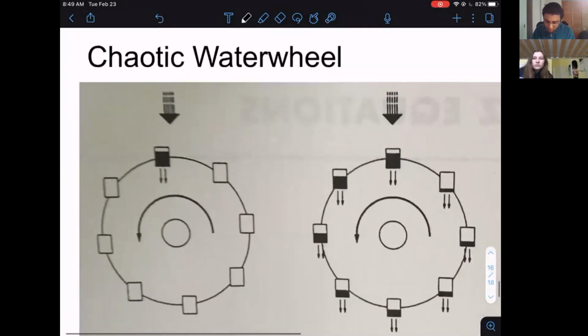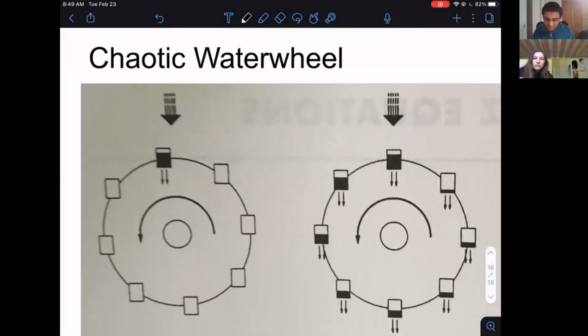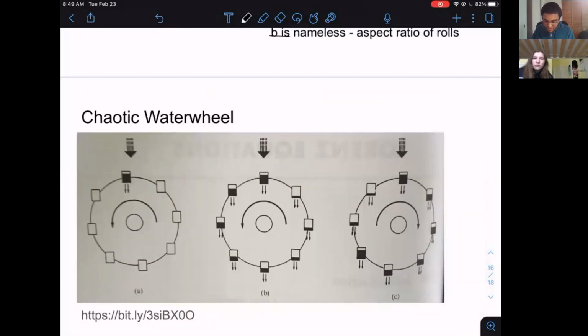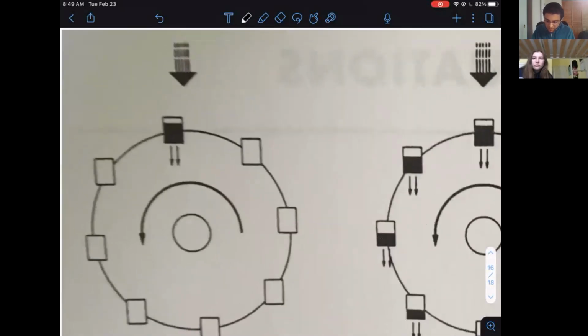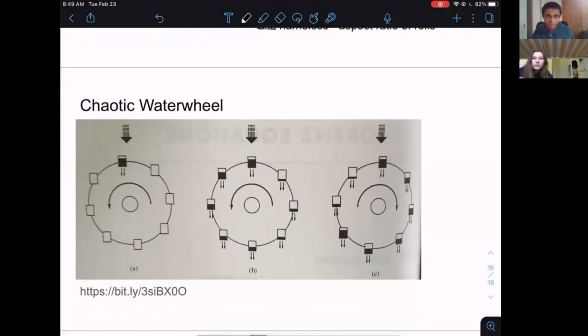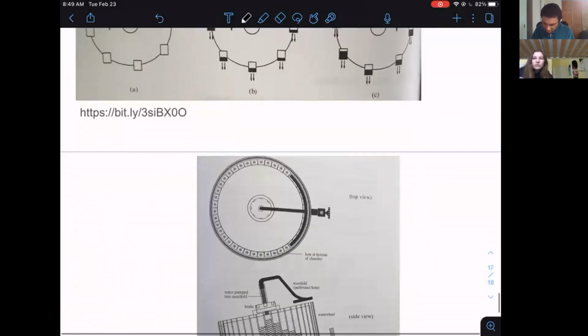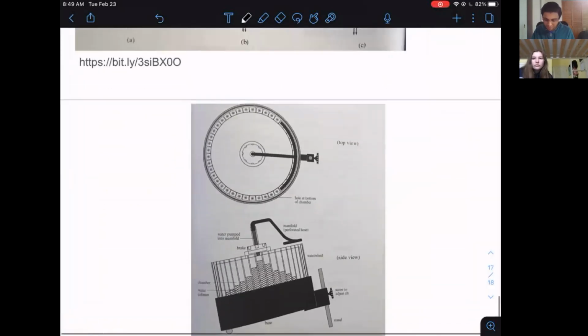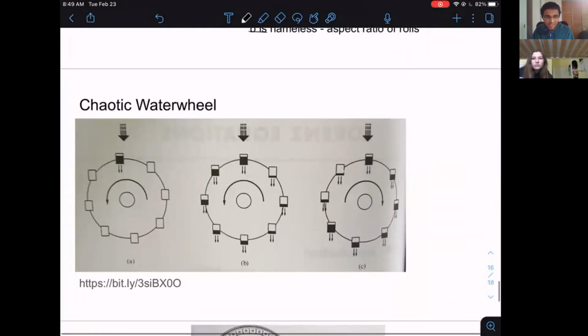So you have a water flow at the top, and, all right, we are running a bit short on time. Basically the idea is that you have water flow at the top, and you have these leaky paper cups, and the cups are attached to the rim, and the wheel can change direction. This is what this visual is trying to show. We're going to go into a bit more detail next time. Just regarding a few more visuals, this is the same apparatus, but a slightly more complicated version of it, and we're going to look at that in a little bit more detail.